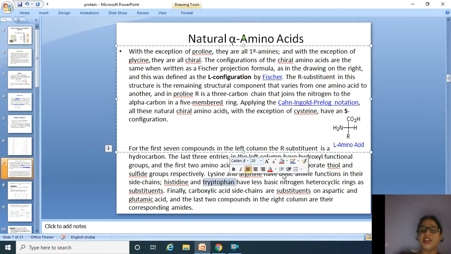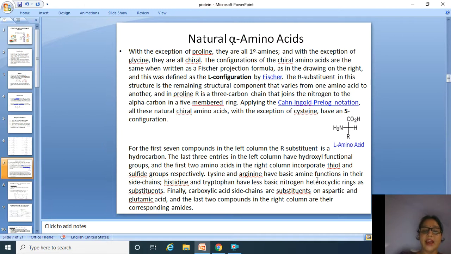Lysine and arginine have basic amine functions in their side chains. Histidine and tryptophan have less basic nitrogen heterocyclic rings as substituents. Finally, carboxylic acid side chains are substituents on aspartic acid and glutamic acid. And the last 2 compounds in the right column are their corresponding amides.